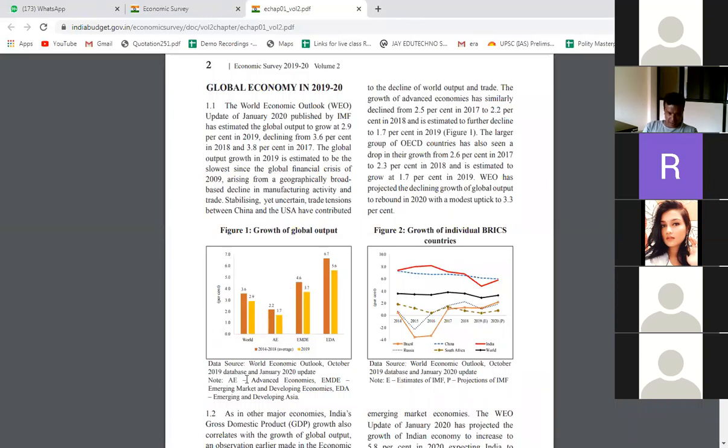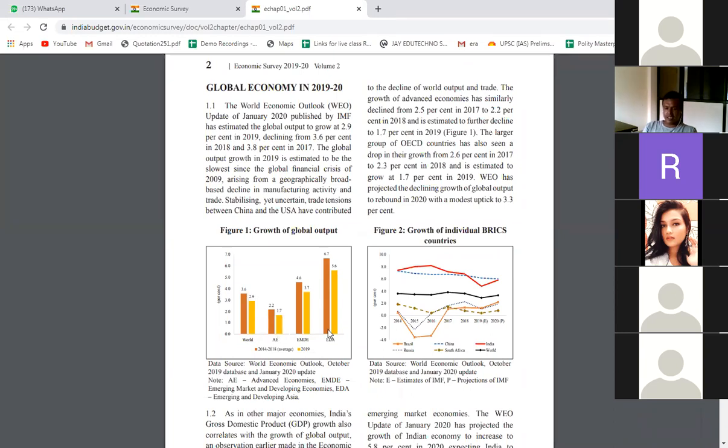Here they have explained the advanced economies, EMDE, emerging market and developing economies. So it means the world GDP growth rate. Here you can say that this is the GDP growth rate of the developed countries, that is advanced economies means developed countries. Then this is about the developing countries, and this is the emerging and developing, like Asia. So obviously we can see here that the Asian countries' growth rate is higher than the advanced economies. So that you need to know. The growth rate of the emerging economies is more than the growth rate of the advanced economies, that you need to know.